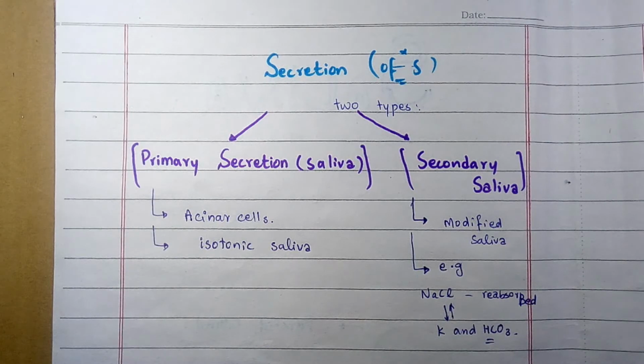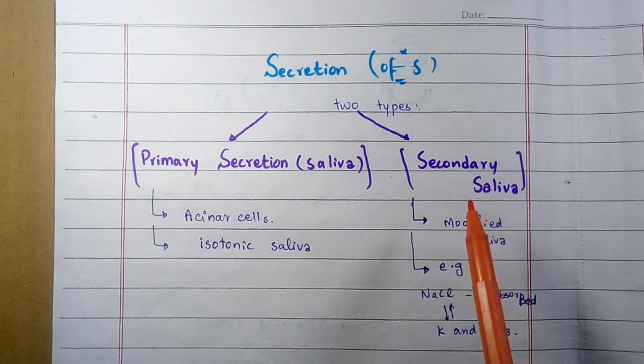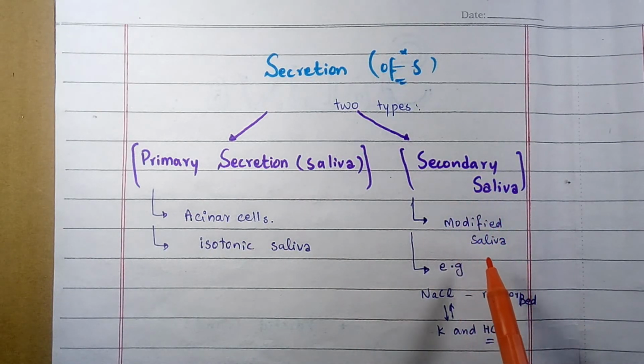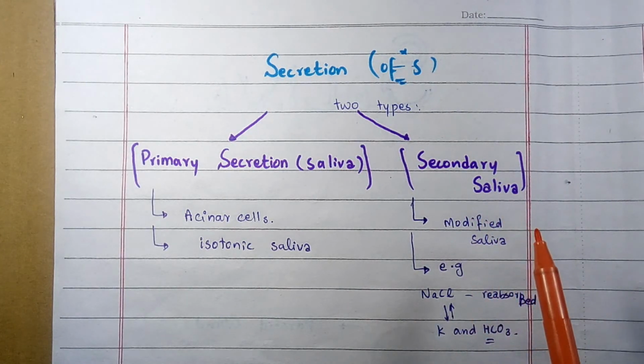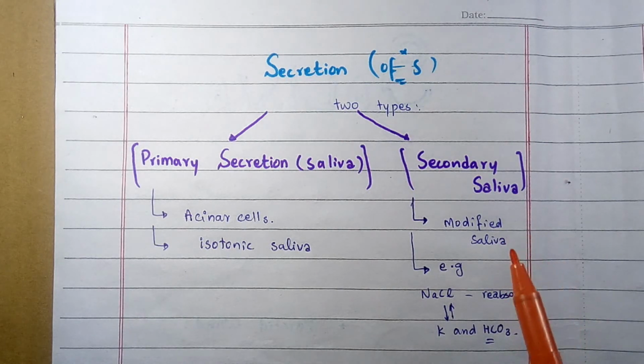But as we move to the secondary saliva, before entering the mouth, the saliva is modified by passing through the ducts. This saliva is called the secondary saliva. So secondary saliva is a modified saliva. For example, the secondary saliva, which actually goes into the mouth, has been modified, in which NaCl has been reabsorbed in exchange for potassium and bicarbonates. So this is the secondary saliva. Secondary saliva is actively present in the lumen of the mouth.